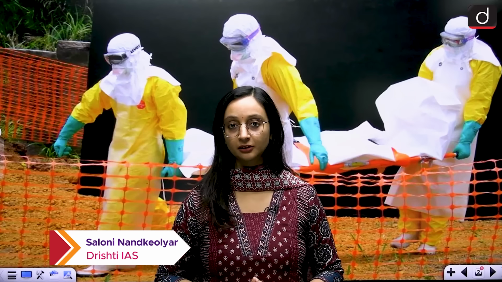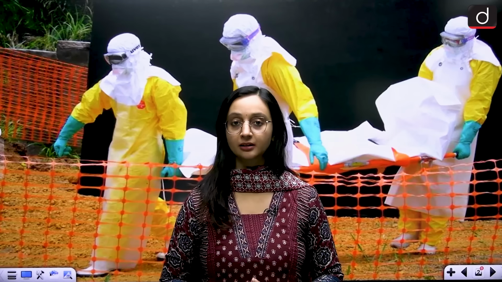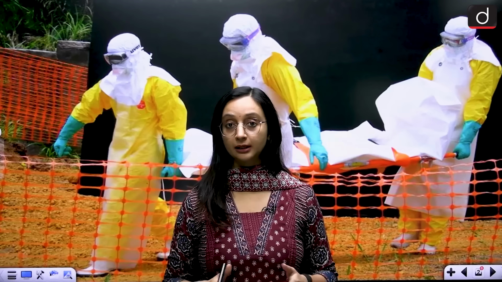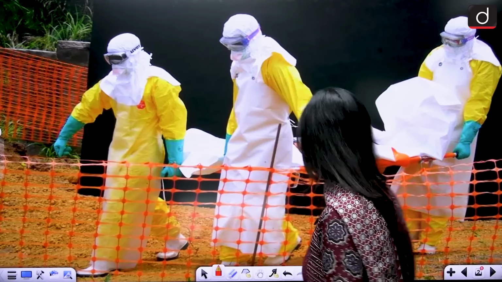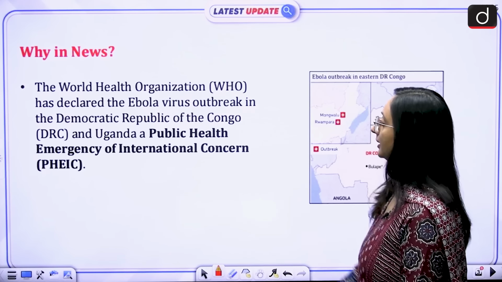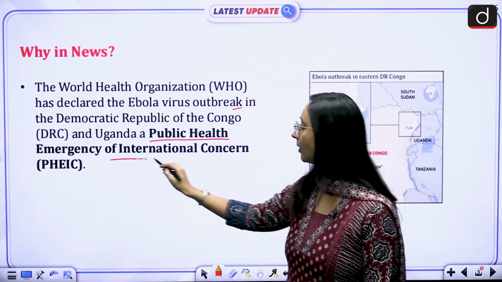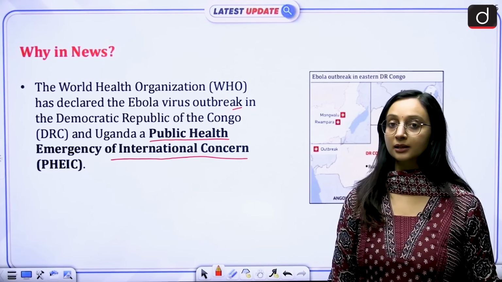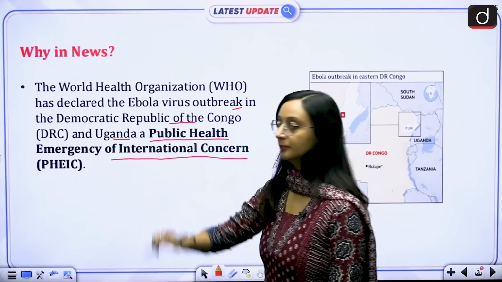My name is Saloni Nandkyolier, and in this session we are going to talk about the deadly Ebola virus outbreak that is being reported in Africa and has now been declared a global emergency. Very recently the World Health Organization has declared the Ebola virus outbreak to be a public health emergency of international concern. This outbreak currently is being seen in the Democratic Republic of Congo and Uganda.